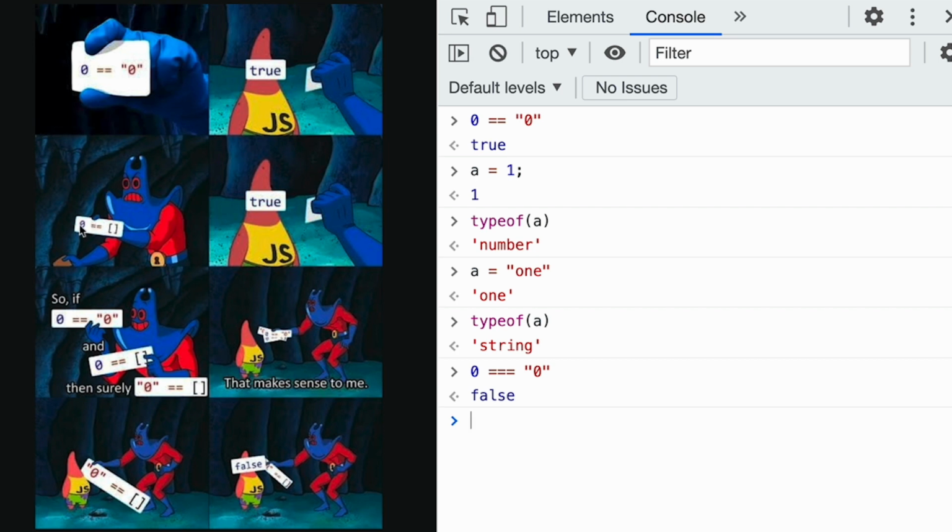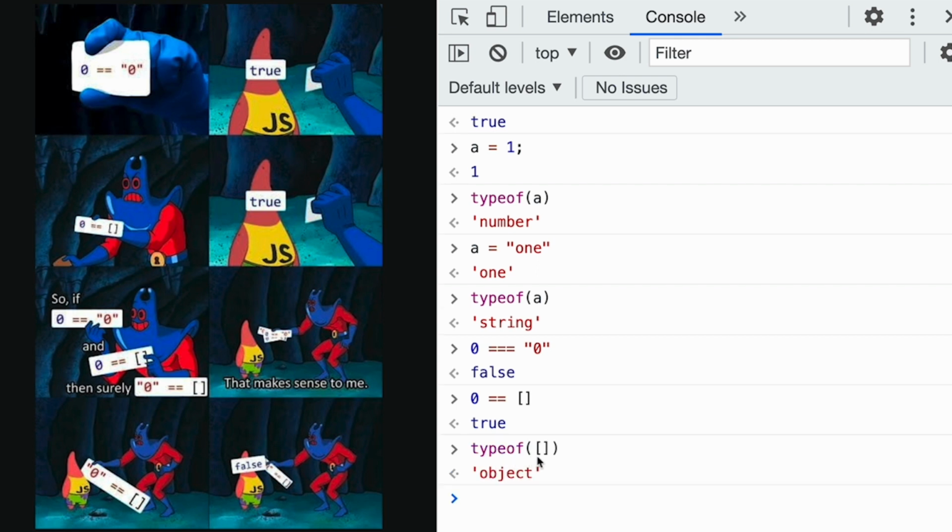So the next row here, it's 0 equal to an empty array. If I do this, 0 == [], it's actually true. So why is this happening? If I go typeof an empty array, I can see that it's an object. So in JavaScript, this is an object, but JavaScript knows this is a number, and we are trying to compare a number with an object.